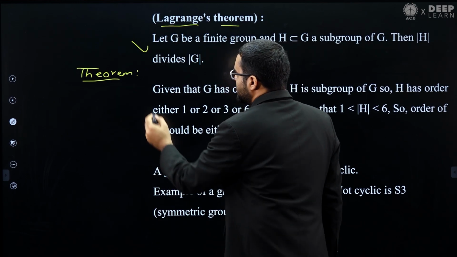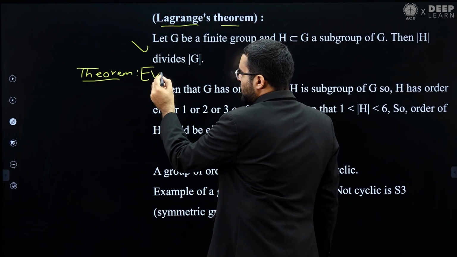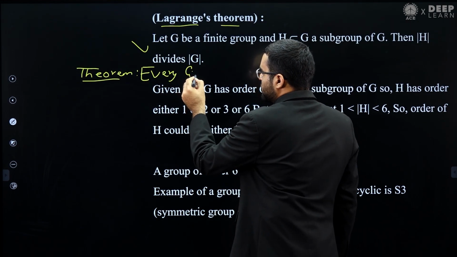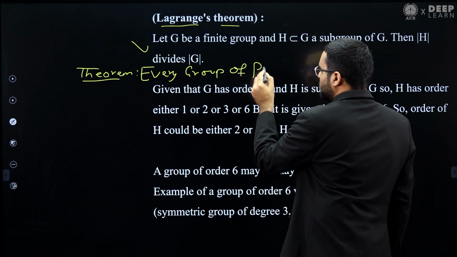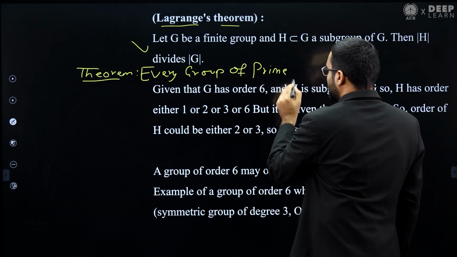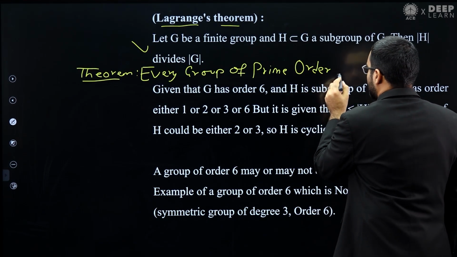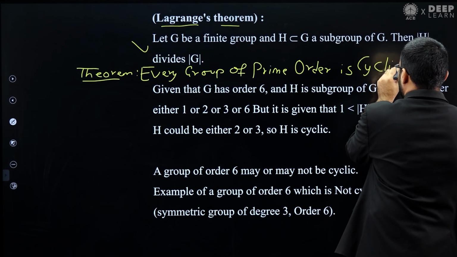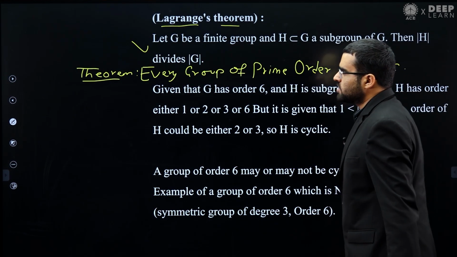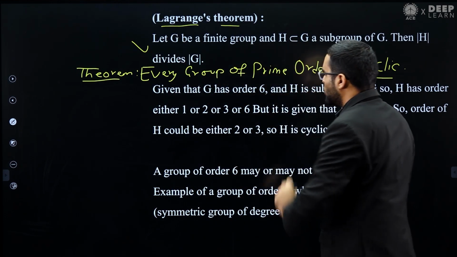It says that every group of prime order is cyclic.